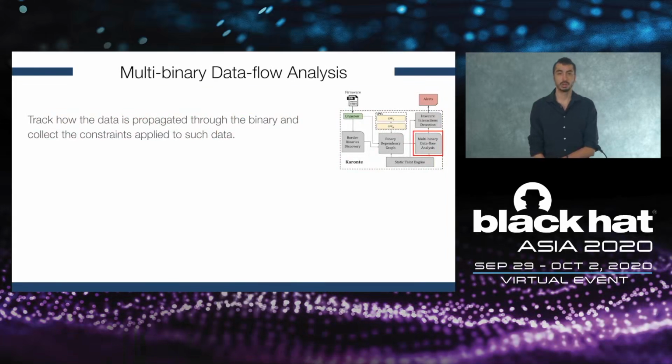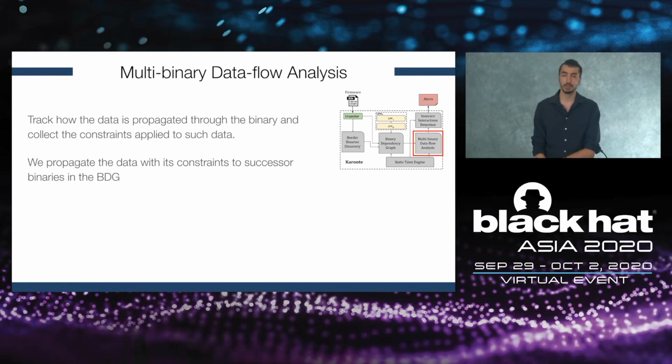Once we obtain our BDG, we analyze each binary in the BDG, and we collect all the constraints that binaries apply on shared data. And we propagate this constraint to the successors in the BDG.